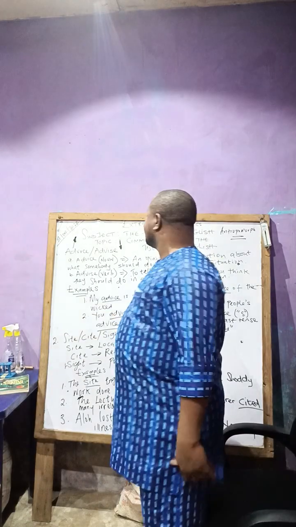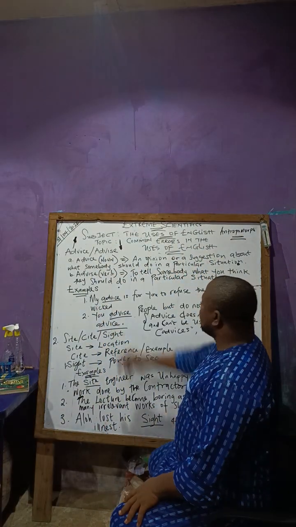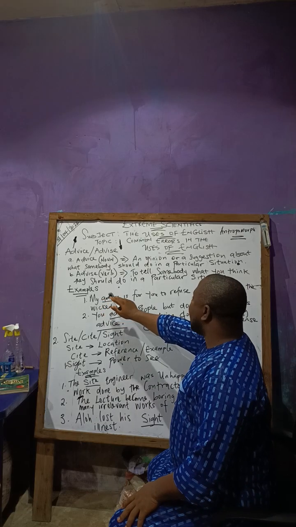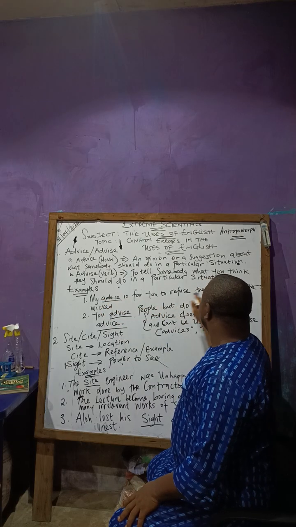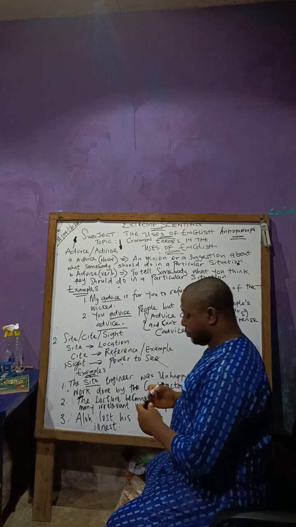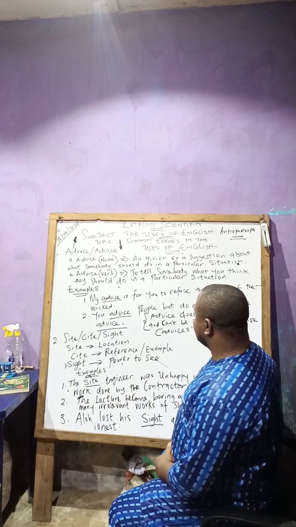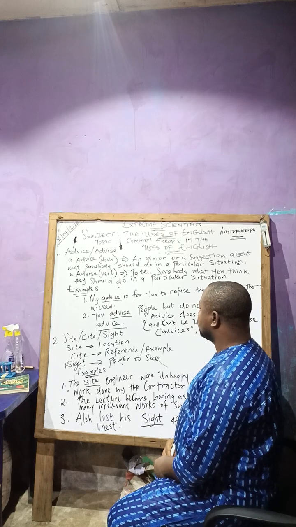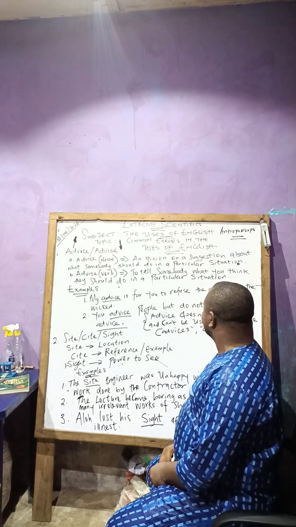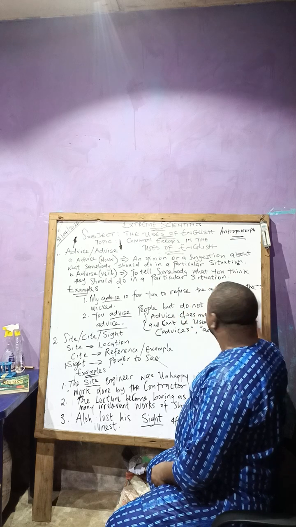So, for example, we have: my advice is for you to refuse the advice of the wicked. Again? My advice is for you to refuse the advice of the wicked.